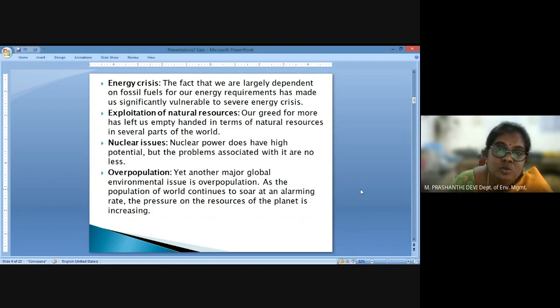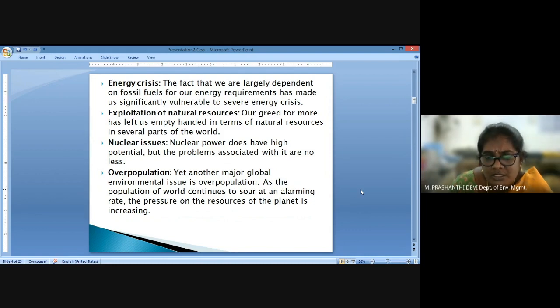Again, we have nuclear power, which we know has a very high potential, but every day debates are being conducted as to what the problems associated with nuclear issues are, and where we have to act, and where we have to allow nuclear power, both in terms of economy and in terms of environment.